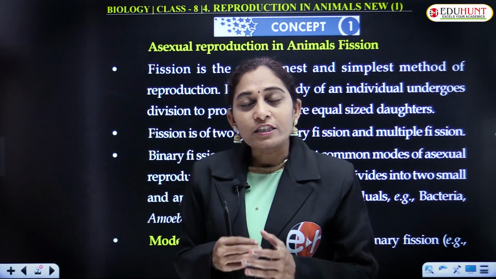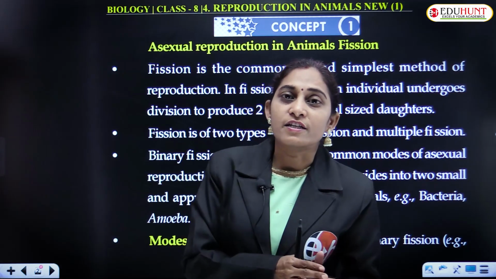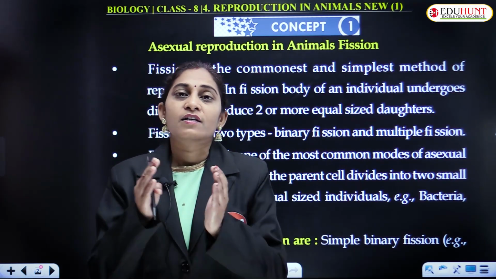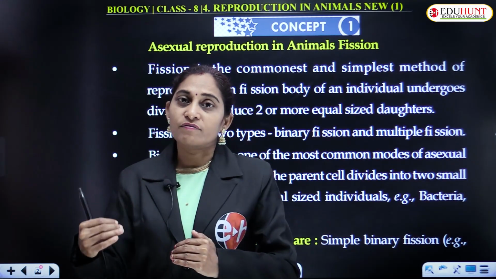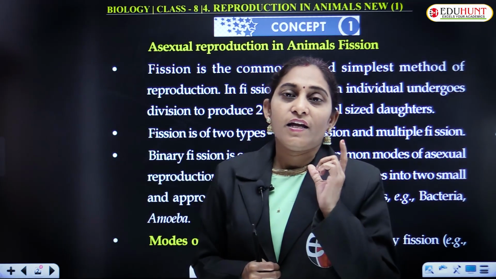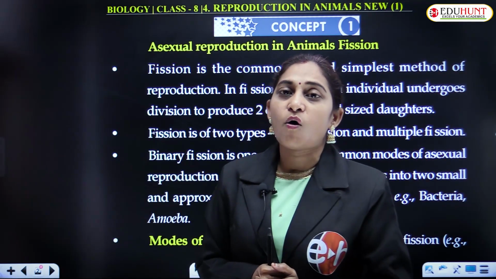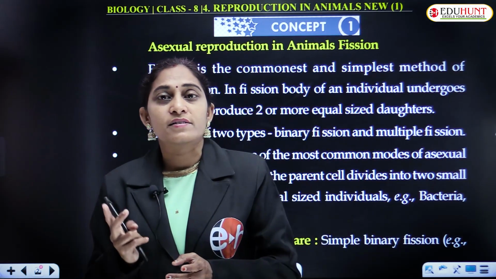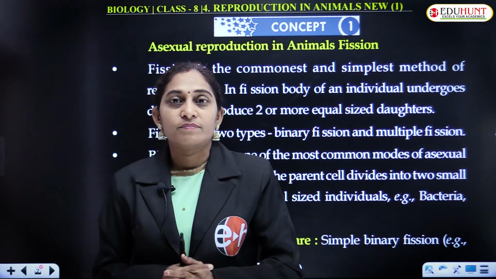The progeny resulting from the parents are different from each other and from their parents. In asexual reproduction, only one parent is involved. In sexual mode, two parents are involved, male and female.